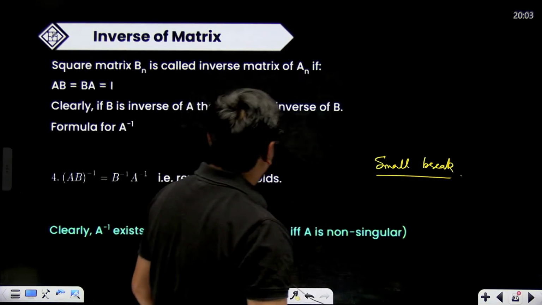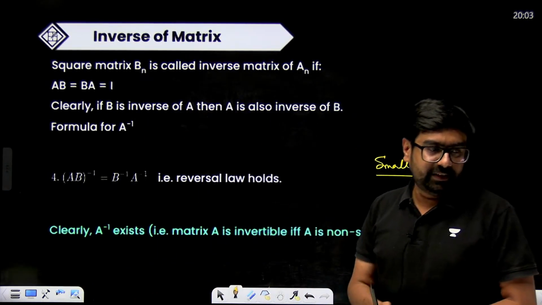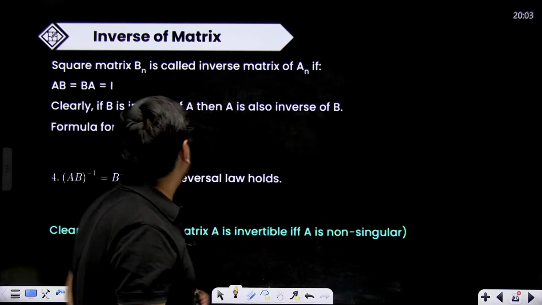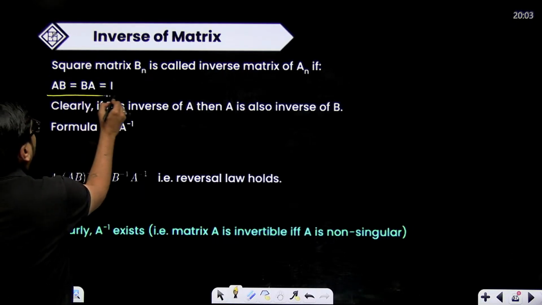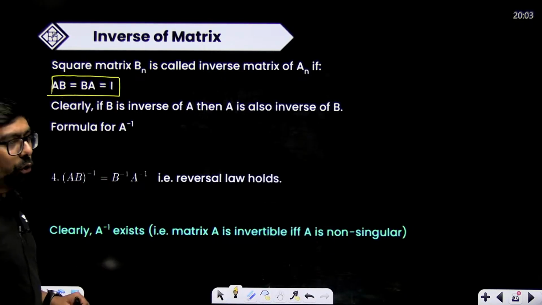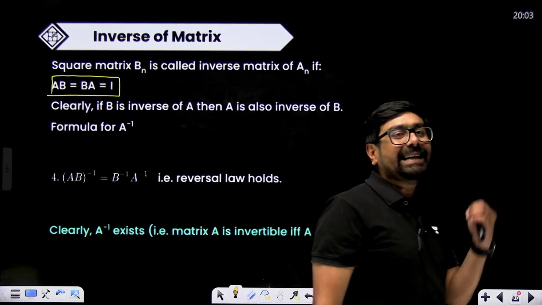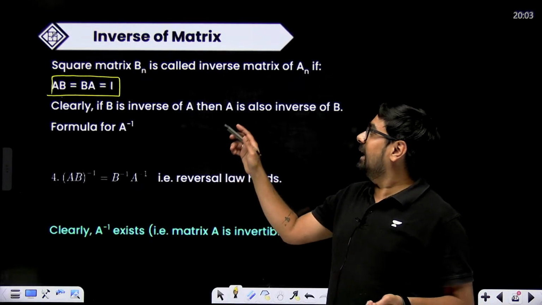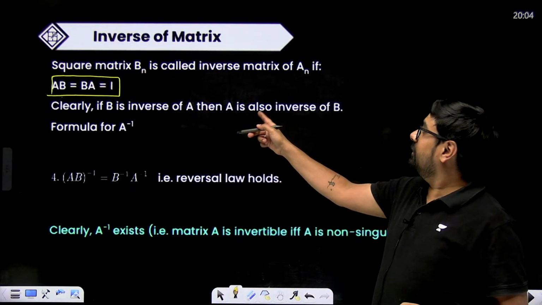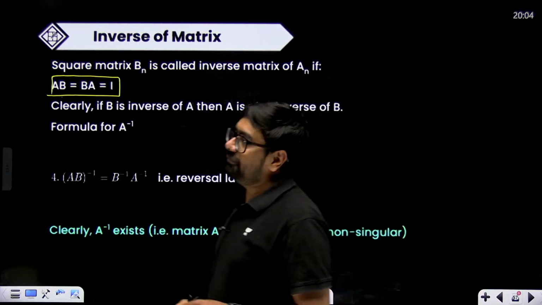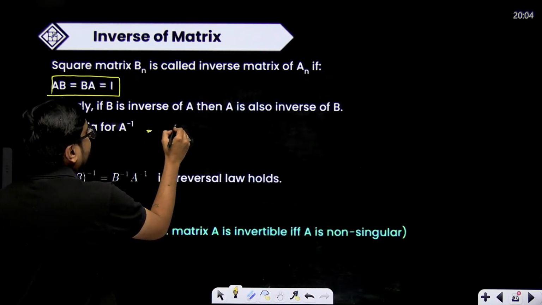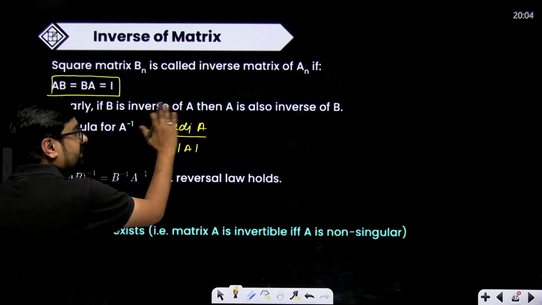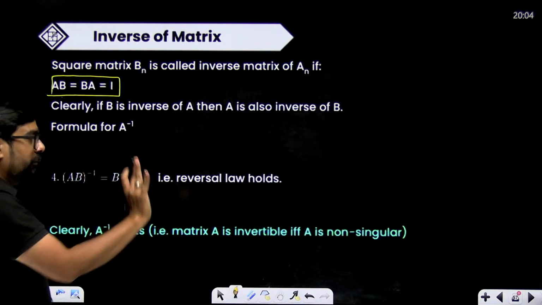Okay, so inverse. Right now in matrix we'll do a very small introduction of it. What is written? We'll see. Inverse means if AB and BA both are equal to the identity matrix, then in that case we'll say B is the inverse of A, and vice versa, A is the inverse of B. And the formula for A inverse, which we'll introduce later, is given as adjoint of A divided by determinant of A. This part I'll introduce later, don't worry.